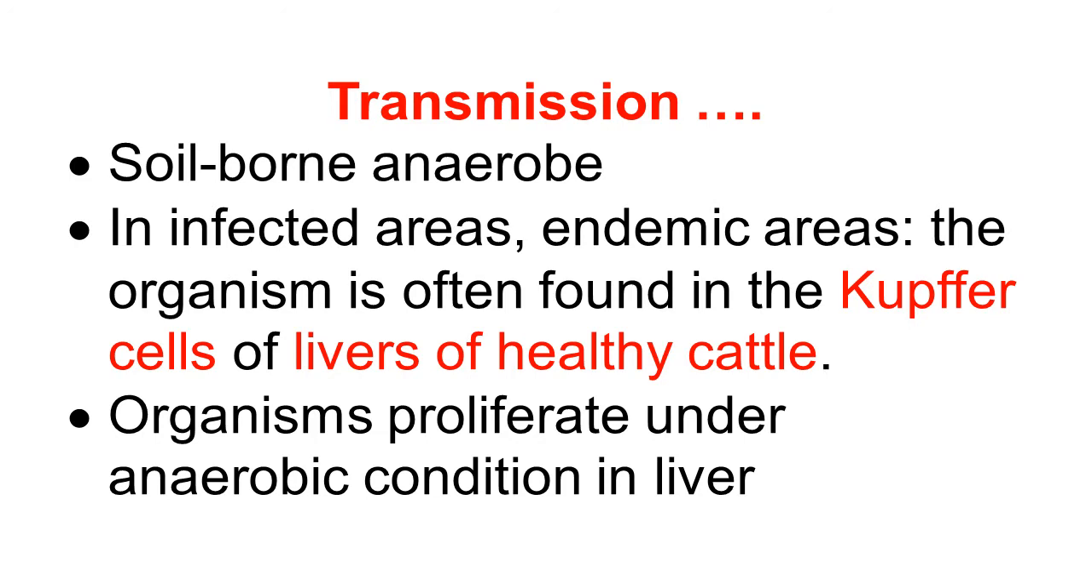In infected areas and endemic areas, the organisms are often present in the Kupffer cells of the liver of healthy cattle. Detail about Kupffer cells we will study in pathogenesis. Kupffer cells are the protective cells in the liver. In them, the organism lies dormant or in a quiet condition, and whenever there is an anaerobic favorable condition in the liver, the condition we will see in pathogenesis, the organism proliferates and produces the disease.